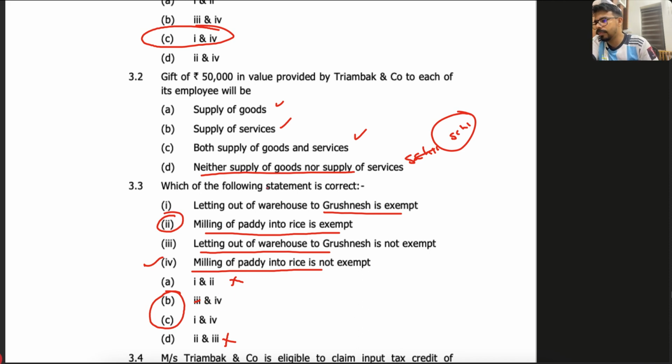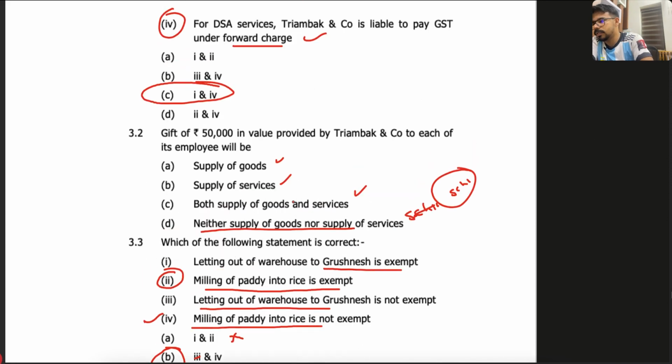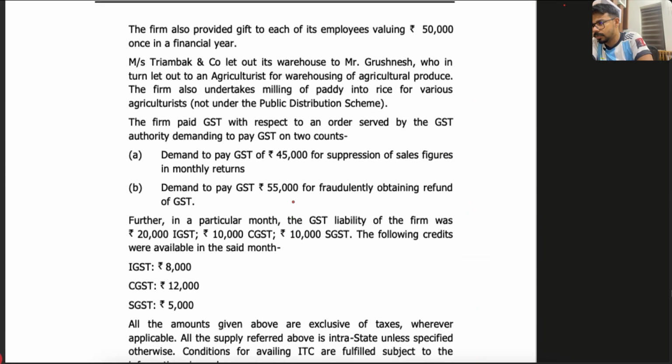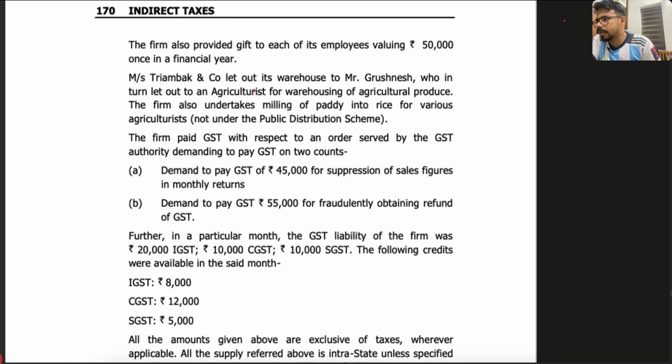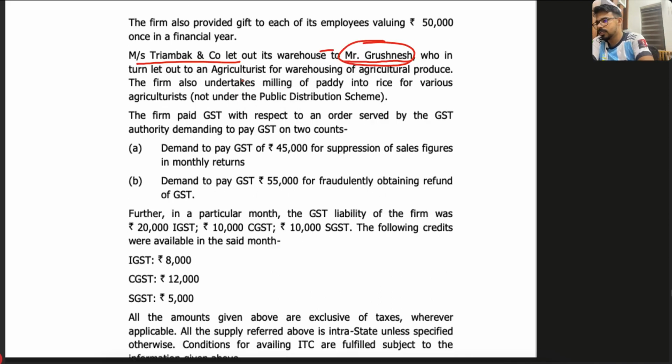Now we have to know whether the letting out to Gurnesh is exempt. Mrs. Triumvirate let out his warehouse to Mr. Gurnesh, who in turn let it out to an agriculturist. Now you have to understand that when you are letting out a building or land for agriculture purpose, that's exempted. But here Mr. Gurnesh is not actually an agriculturist, right? So that's not exempted, because he is actually letting out to an agriculturist. That's fine, but this is not exempted.